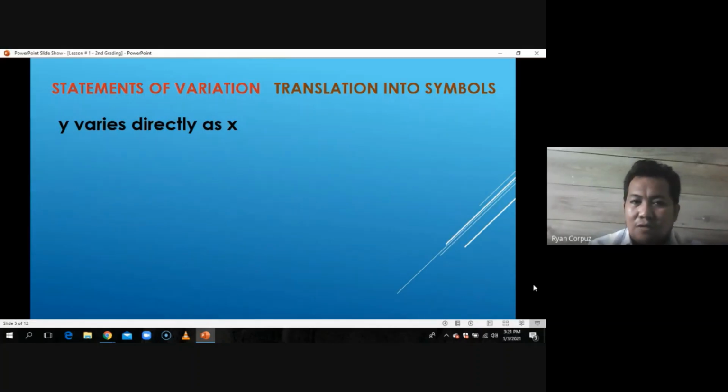So if you are going to translate that statement of variation into symbols, that will be the same as y is equal to kx. Look at the y, the first variable being mentioned, that is on the left side. And on the right side, that is the second variable being mentioned. And take a look at this. The k is there, even though we did not see k in the statement of variation. So once we translate it into symbols, k is there. Yun yung importante, the most important thing in variation.